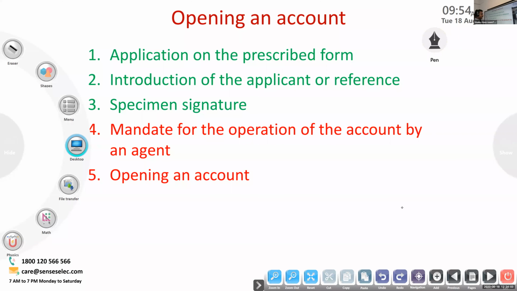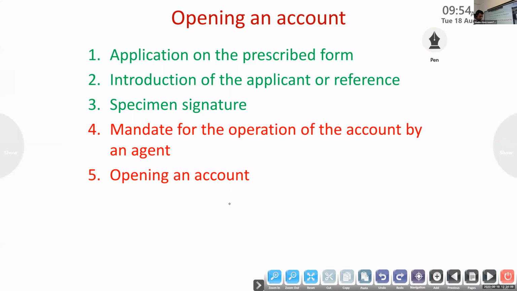So first we said application form. In that we have to mention our name, address, place, name of the father, name of the mother, everything in the application form. Then occupation, then name of the referee.